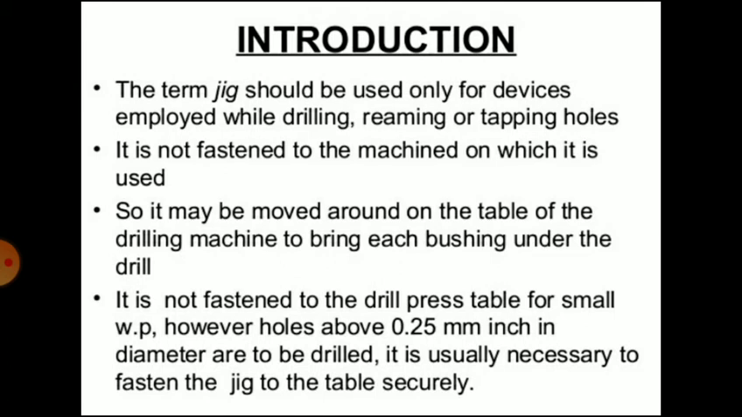The term jig should be used only for devices employed while drilling, reaming and tapping holes. It is not fastened to the machine on which it is used. So it may be moved around on the table of the drilling machine to bring each bushing under the drill. It is not fastened to the drill press table for small workpieces. However, when holes above 0.25 inch in diameter are to be drilled, it is usually necessary to fasten the jig to the table securely.